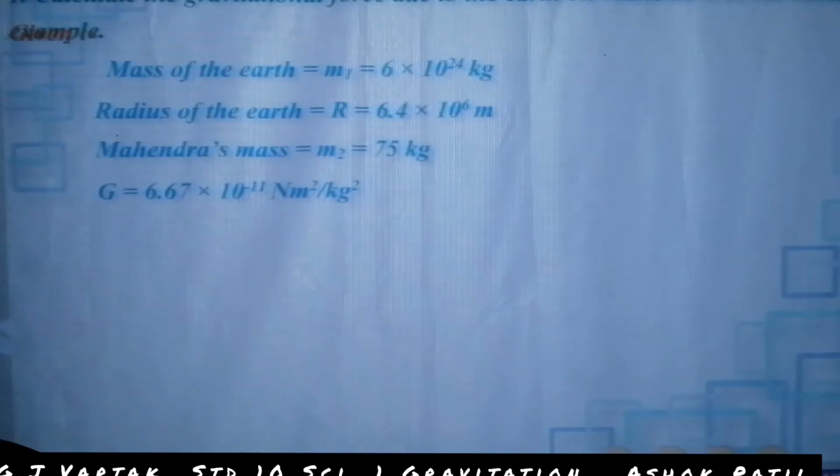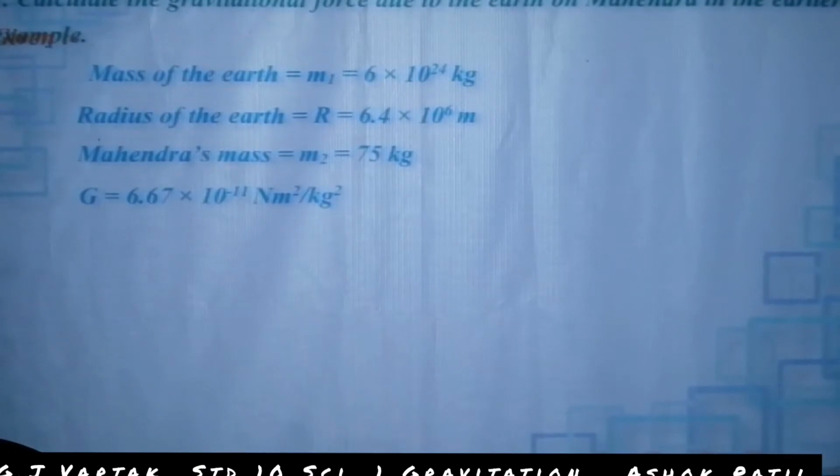Write down this. G is equal to 6.67 into 10 raised to minus 11 Newton meter square per kilogram square.